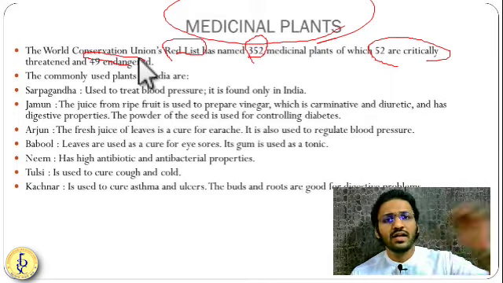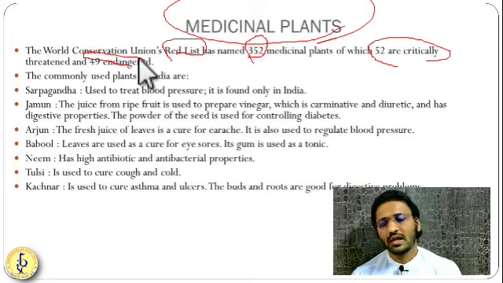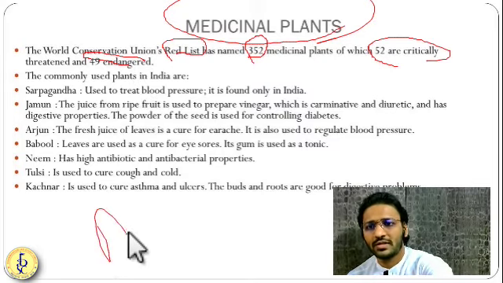So they have different levels of threatenedness. We will see this in environment: critically endangered, vulnerable, extinct in wild, extinct. These are the different terminologies, which we will see in the different parts. From an MCQ point of view, this is very important. It may be asked in your prelims.